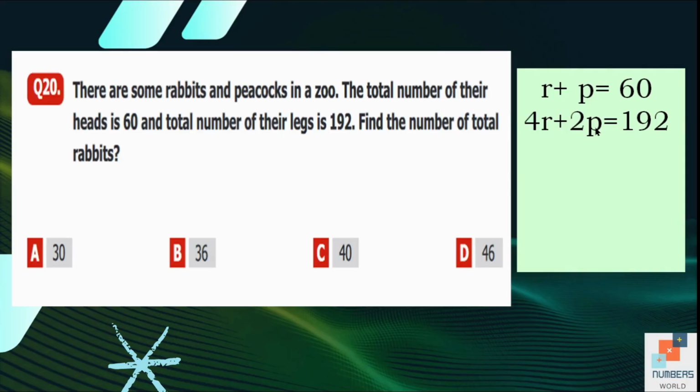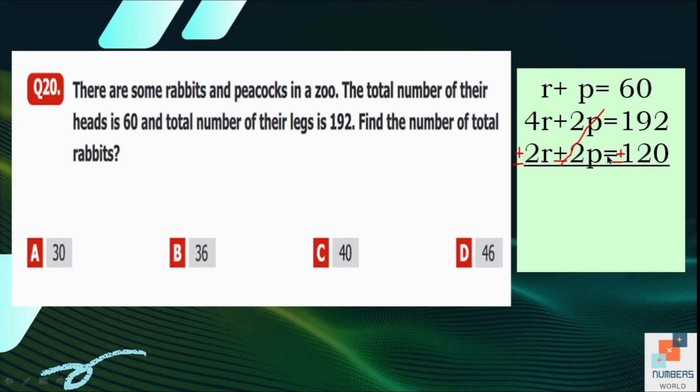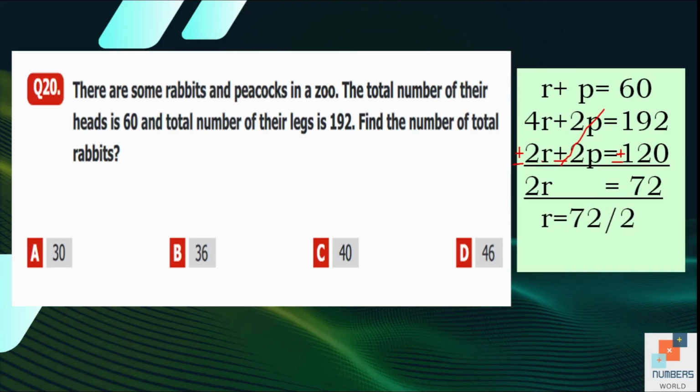Now we have to find out the values of the variables. For that purpose, we are going to multiply our first equation by 2. The answer will be 2R plus 2P is equal to 120 when we multiply this by 2. Now we are going to subtract the equations. When we subtract the equation, the sign of the second equation will be changed. Plus will change into minus. So here 4R minus 2R is equal to 2R and the P's are cancelled. So 192 minus 120 is equal to 72. Now we can easily find the value of R by dividing 72 by 2. The answer will be 36.